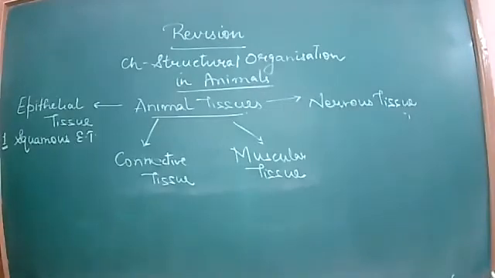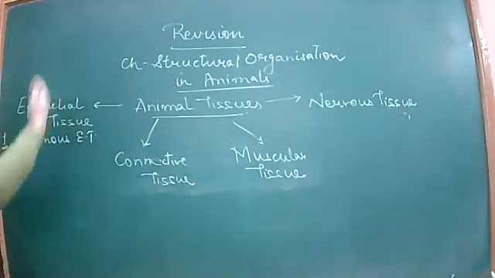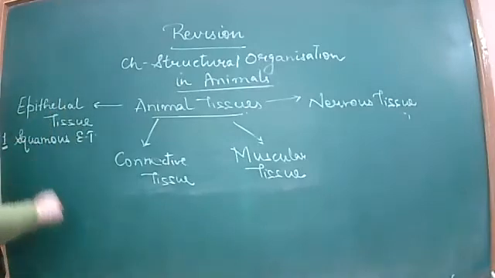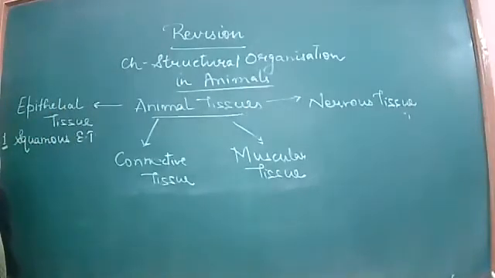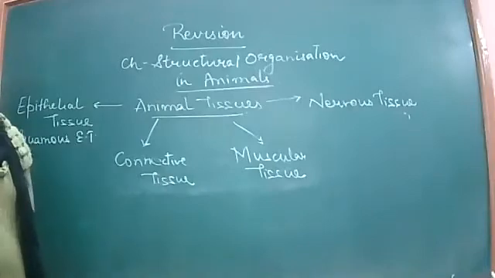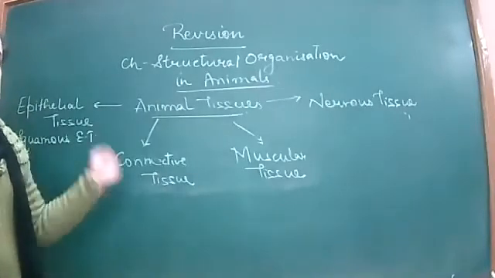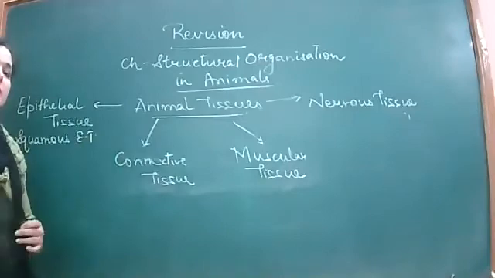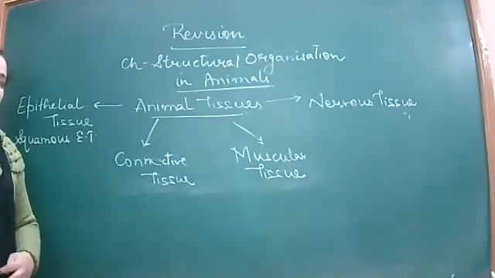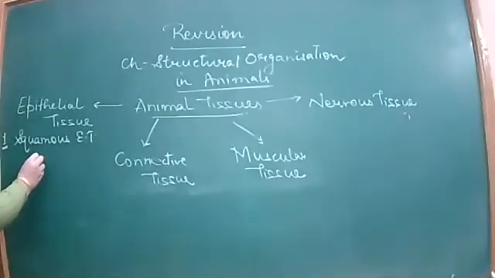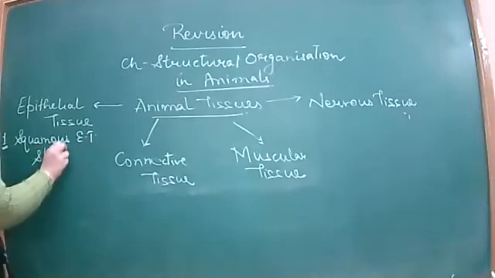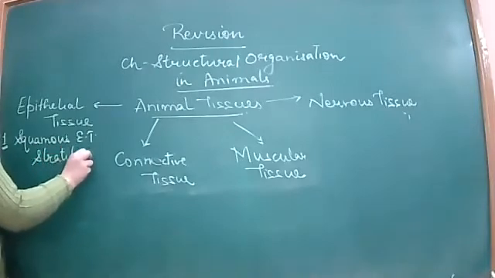If they are arranged one above another, forming layers, then if the squamous epithelium is arranged in layers, it will be termed stratified squamous epithelial tissue.